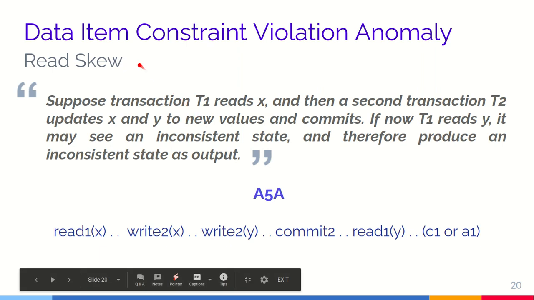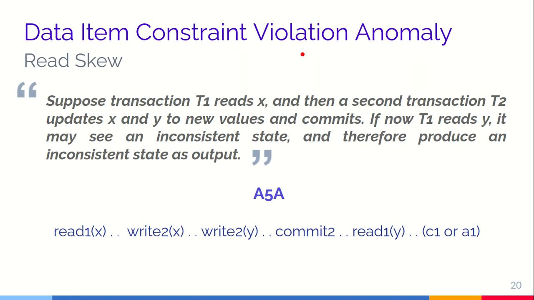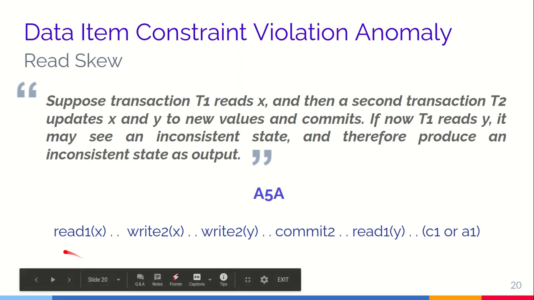Now we'll define two different data item constraint violation anomalies. A data item constraint violation is when, let's say, there is some constraint such as X should be equal to Y, and that may get violated. First is the read skew. Suppose transaction T1 reads X and then a second transaction T2 updates X and Y to new values and commits. If now T1 reads Y, it may see an inconsistent state and therefore produce an inconsistent state as output. Since the constraint is that X should be equal to Y, we name this anomaly A5A.